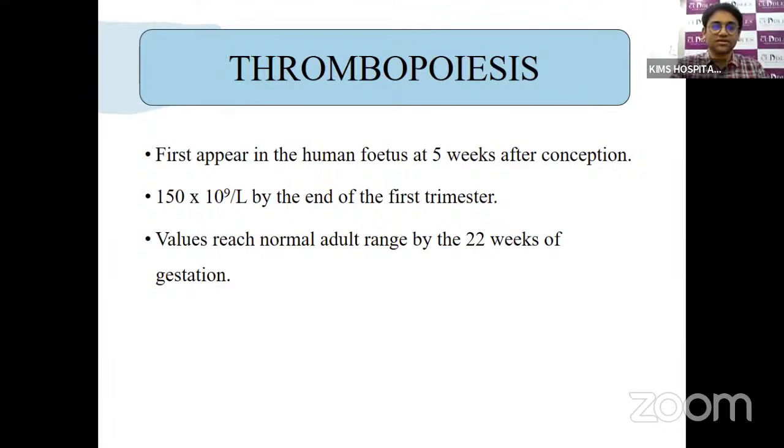So first, thrombopoiesis begins in the fetus around 5 weeks after conception. And by the end of the first trimester, there will be around 150 × 10^9 per liter of platelets. And the values reach the adult range, that is around 3.5 to 4 lakhs, by around 22 weeks of gestation.